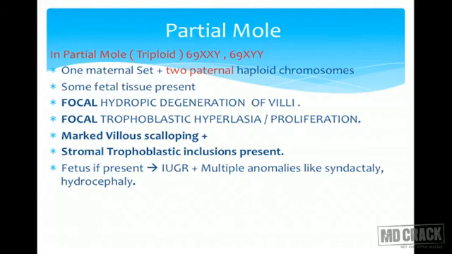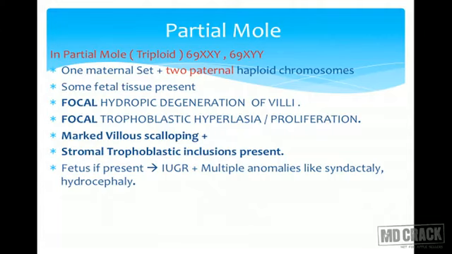Now coming to partial mole. In partial mole there is triploidy. We have made this clear. There is one set of maternal and 2 paternal haploid chromosomes. The difference is that in partial mole there would be presence of some fetal tissue. In complete mole, absolutely none.